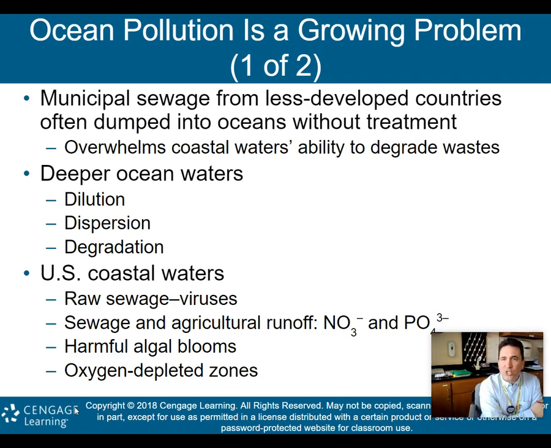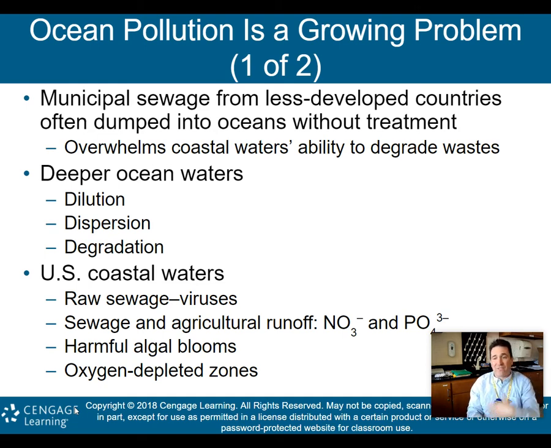So ocean pollution is a growing problem. Municipal sewage from less developed countries is often dumped into the ocean without treatment. This overwhelms the coastal waters' ability to degrade waste. Again, in the olden days, when we didn't have as many people on the planet, there was no problem discharging human waste into the ocean because the ocean itself, the ecological services, the bacteria, things like that, would degrade the waste.